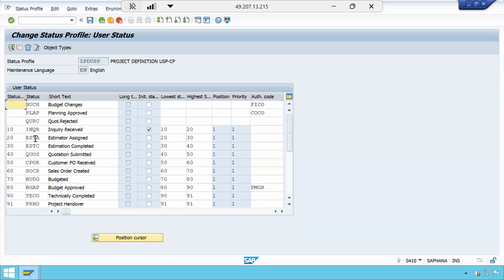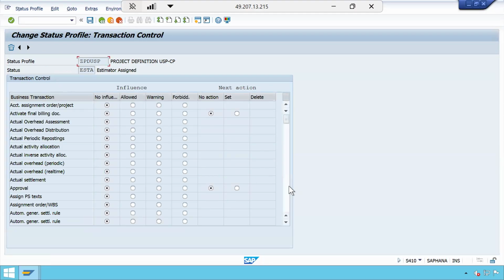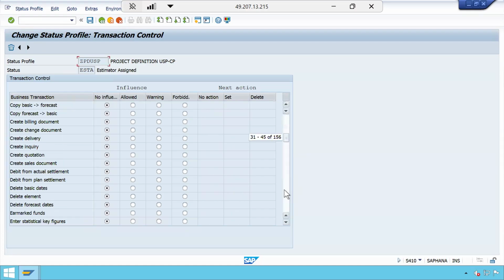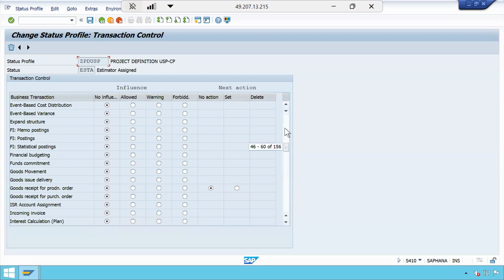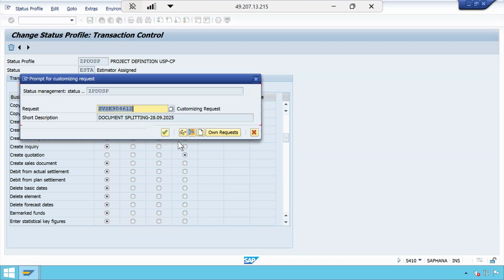Even with estimator assigned also, it must be forbidden. Let me keep that. So that means here for this quotation: allowed, warning, forbidden. So with estimator assigned also, it must be forbidden. I am setting that.